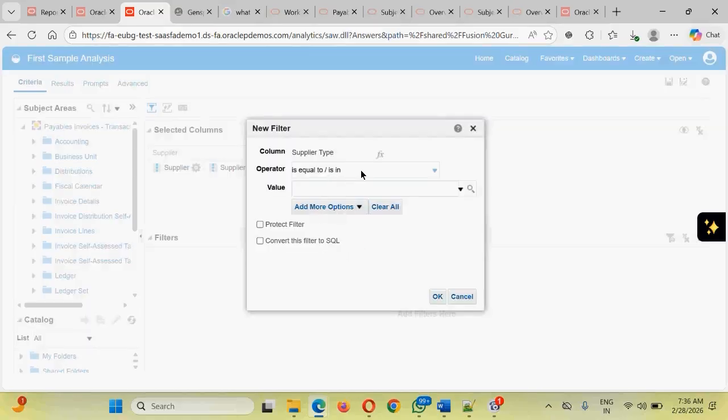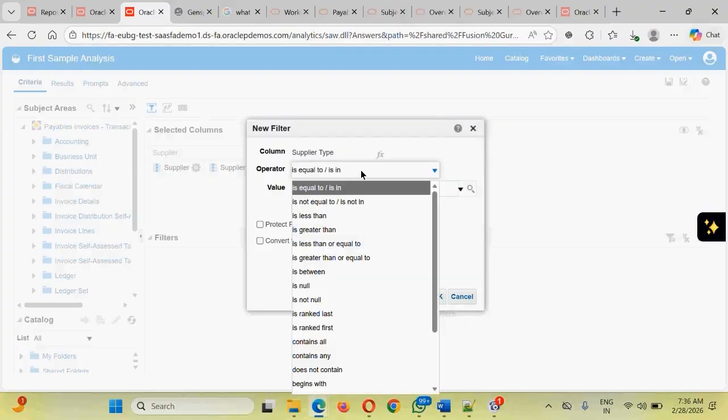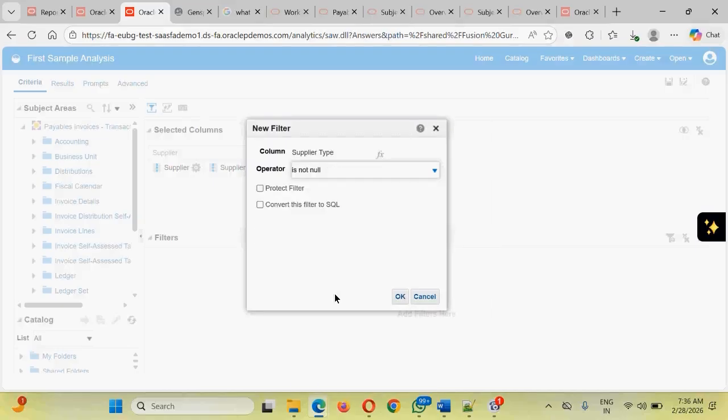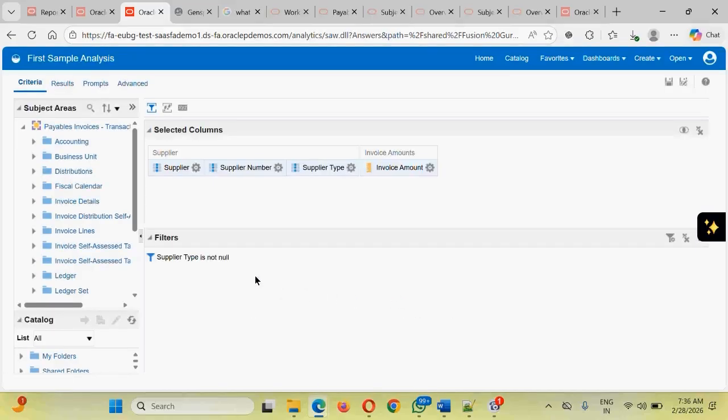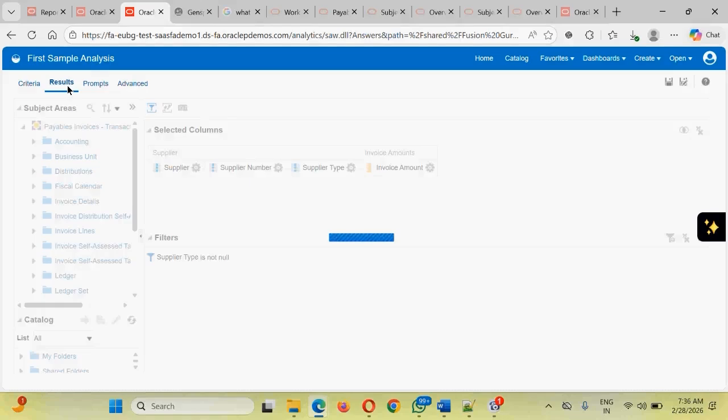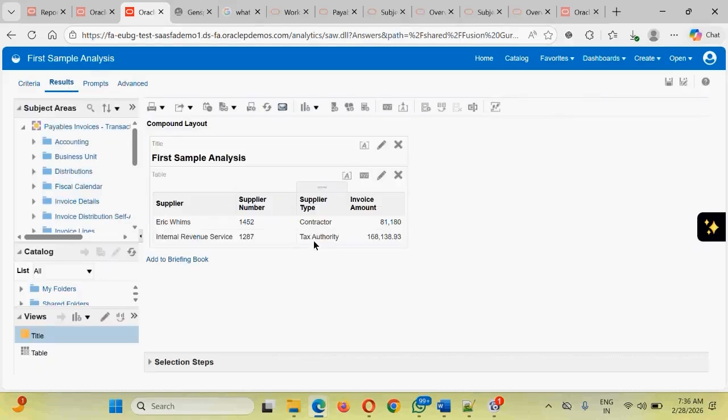Under the filter, what do you want? We want where the supplier type is equal to, not equal to. For us, we want where the supplier type is not null. We want the supplier type should not be equal to null, and click OK. So this filter has been added. Based on this filter, our result will be impacted automatically, and it will list down all the data where the supplier is not null. The rest of the details have not been displayed because the supplier is null. That's how we can do things.